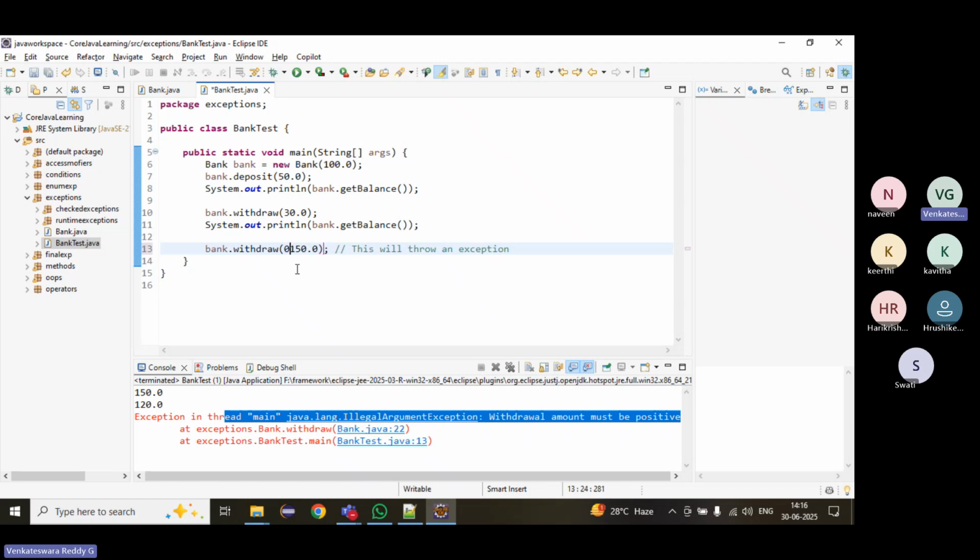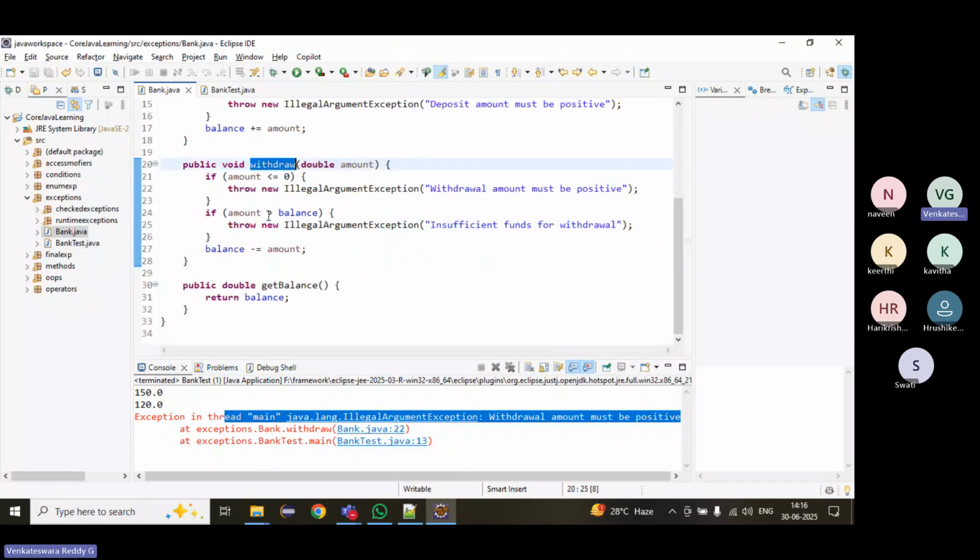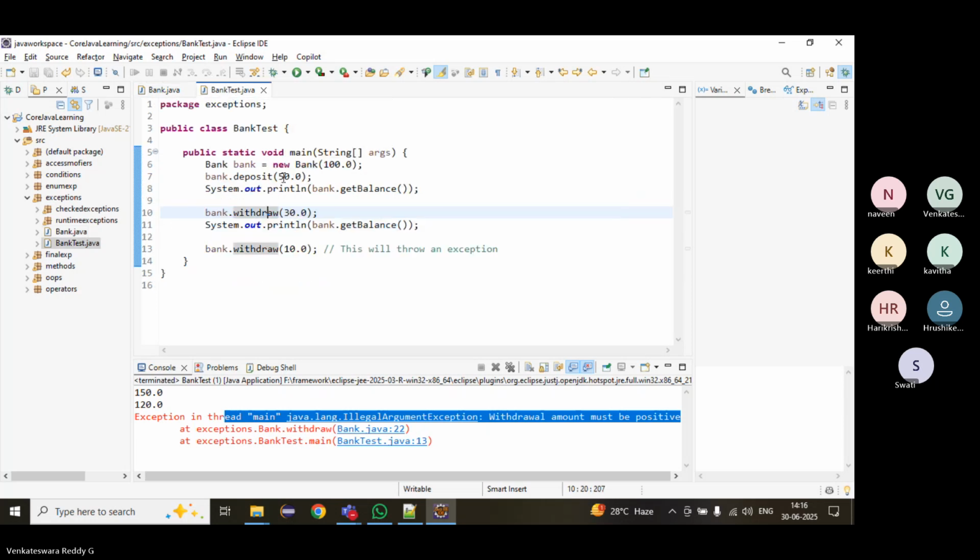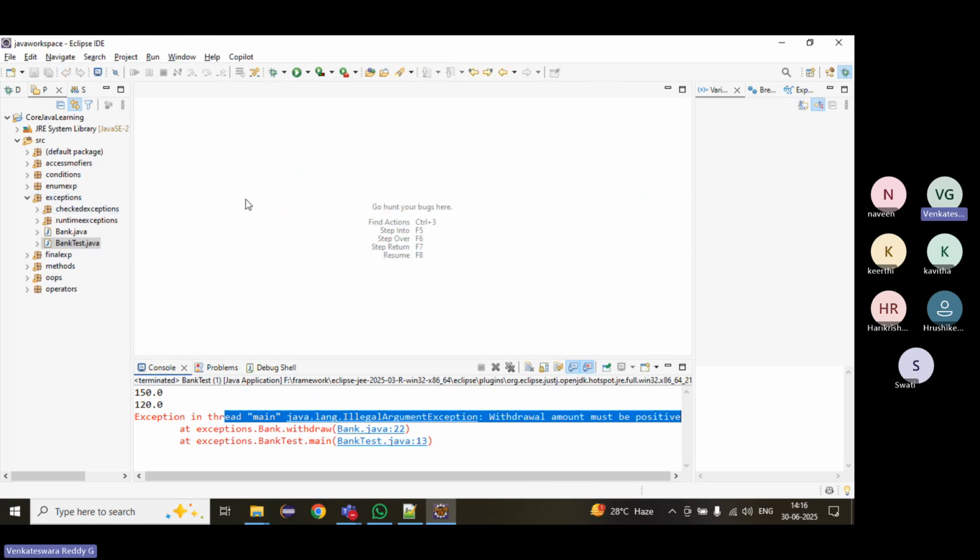It will throw whatever exception we have kept there. Some meaningful exceptions we have kept. By using the throw keyword, we can throw the exception with some meaningful message. Right, fine. This is one thing. And then we'll see exception propagation.